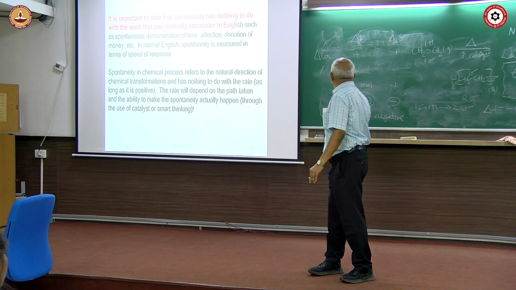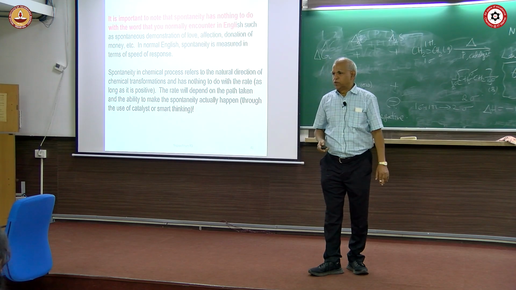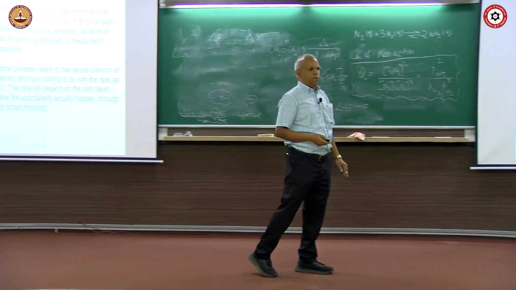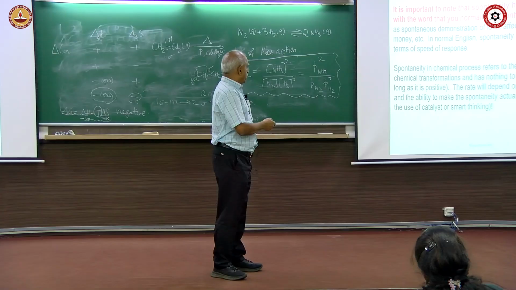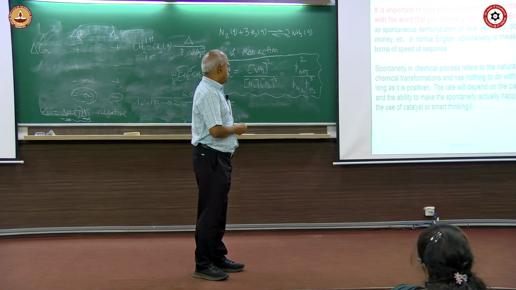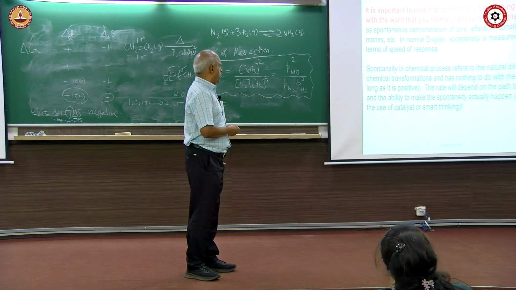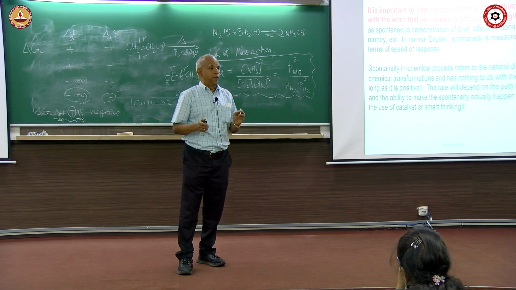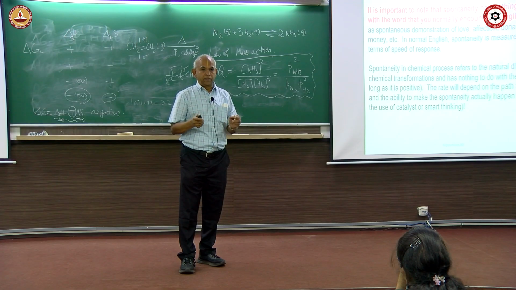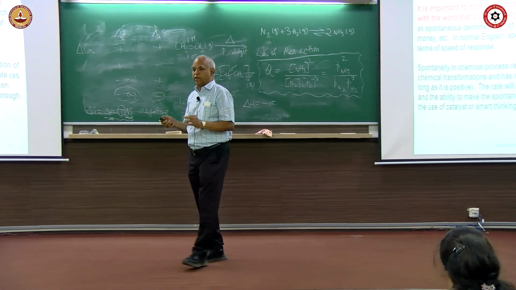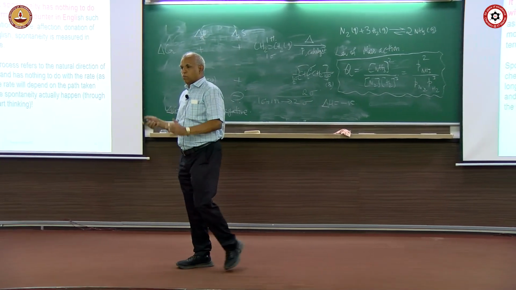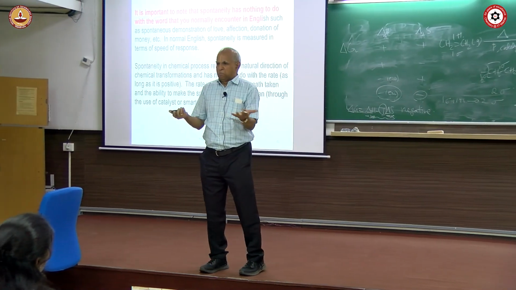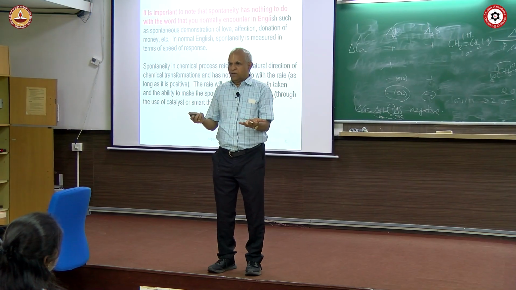How do you push it? You push it using the Gibbs-Helmholtz equation. Whichever direction you want, study the Gibbs-Helmholtz equation, and then you can push it that way. So remember this: spontaneity in a chemical process always refers to the direction and nothing more. Rate depends on the mechanism. You have to study and understand the mechanism or pathway and manipulate it, then only can you get the desired rate and also control products, such as selectivity. Without understanding the mechanism, you can't control the selectivity of a product.